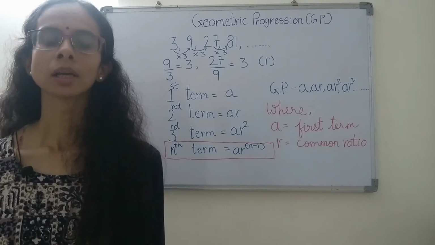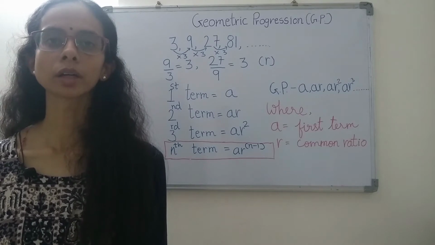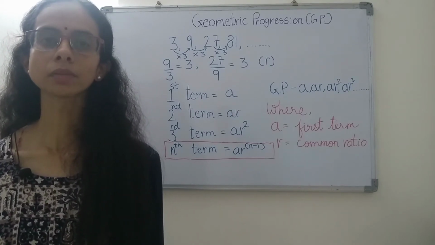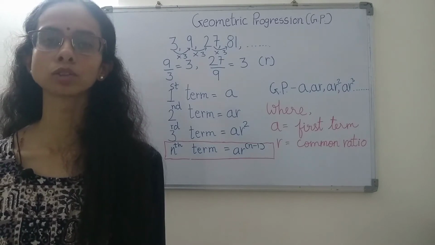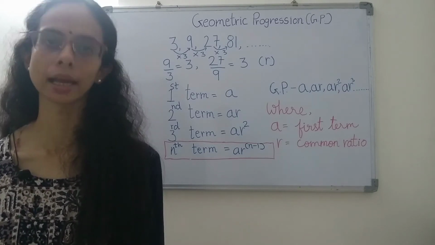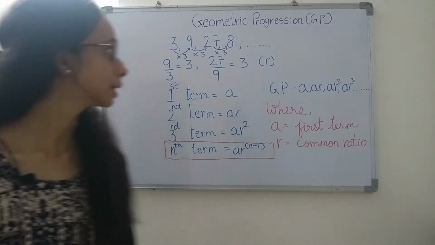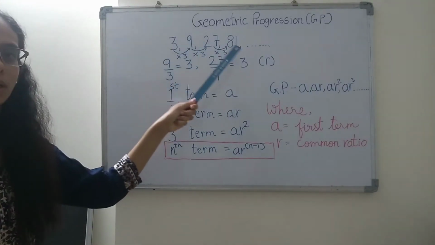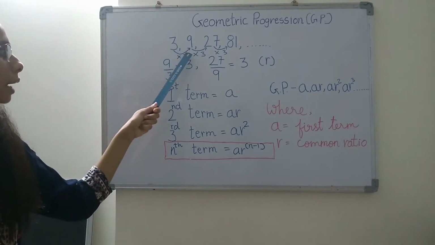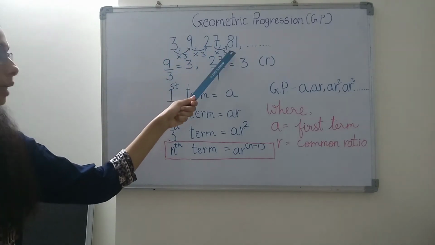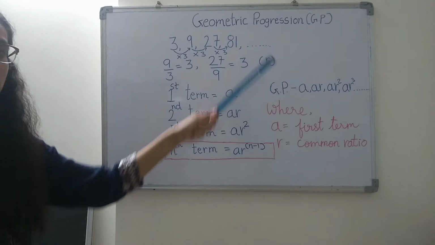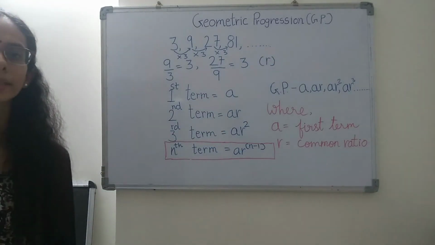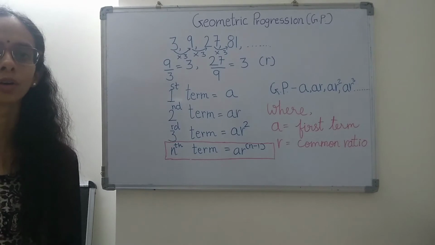Now friends, in the last video, we talked about arithmetic progression and its examples. In today's video, we are going to learn about geometric progression and its examples. Okay, so let's start. You can see here, this is a set of numbers 3, 9, 27 and 81 and so on. Now let's decide whether it can be considered as a sequence or not.